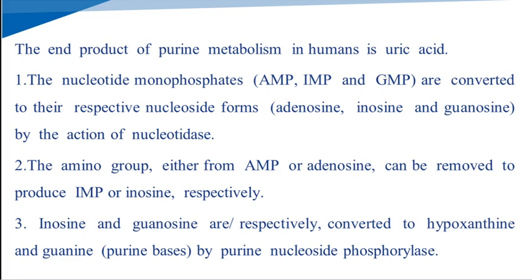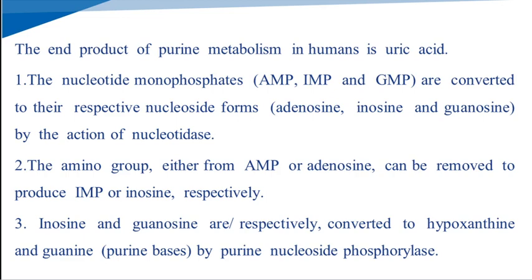The amino group from adenosine monophosphate or adenosine can be removed to form IMP, inosine monophosphate, otherwise it is converted into inosine respectively.